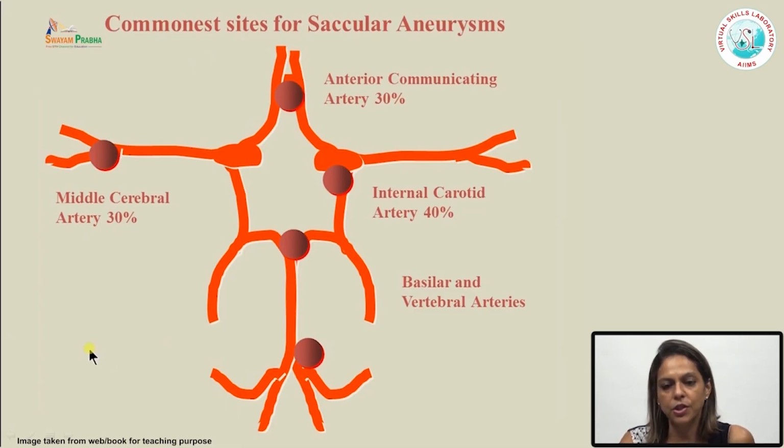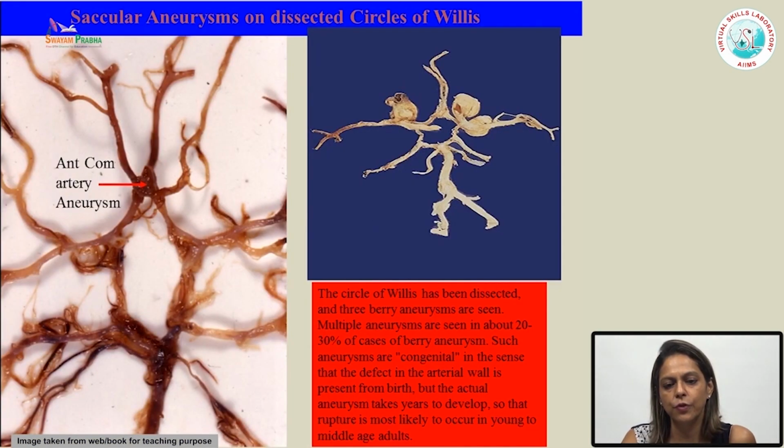So this is just a picture to show you which areas of the brain can be affected. Mostly these aneurysms occur in the area of either anterior communicating artery, in the internal carotid artery, mostly at the bifurcation sites. So at the bifurcation of the middle cerebral artery. So these are the vessels which form the circle of Willis.